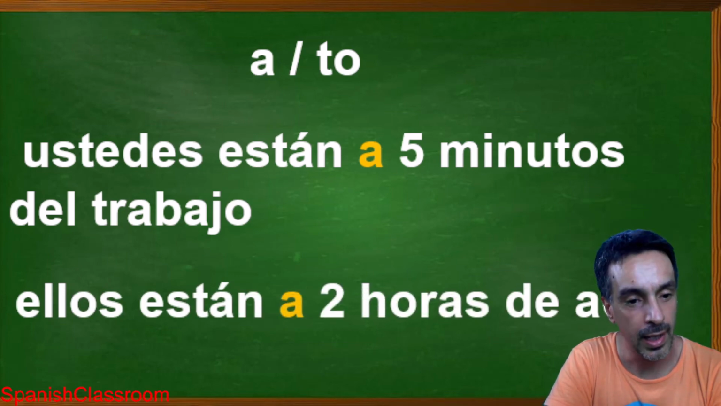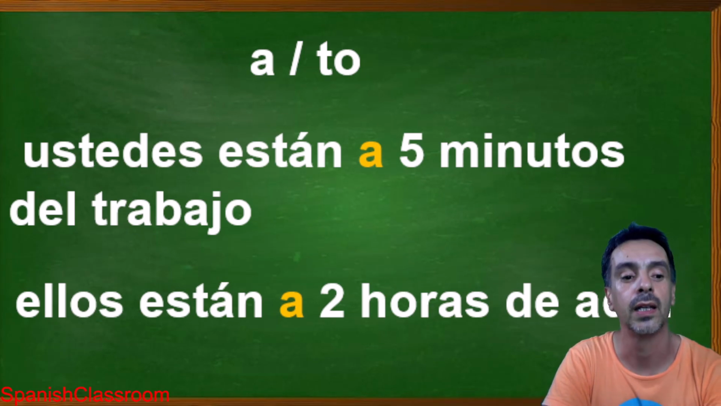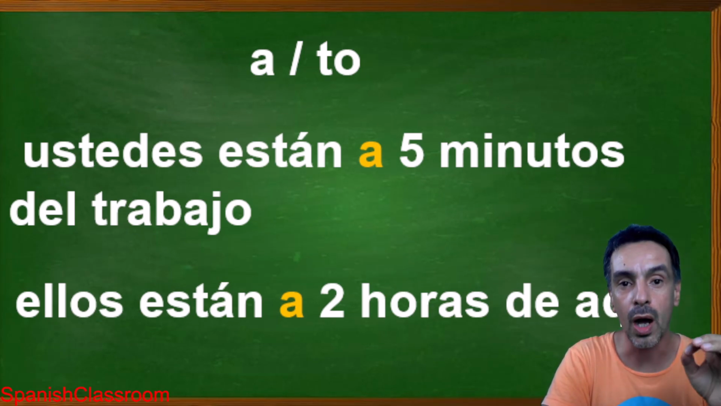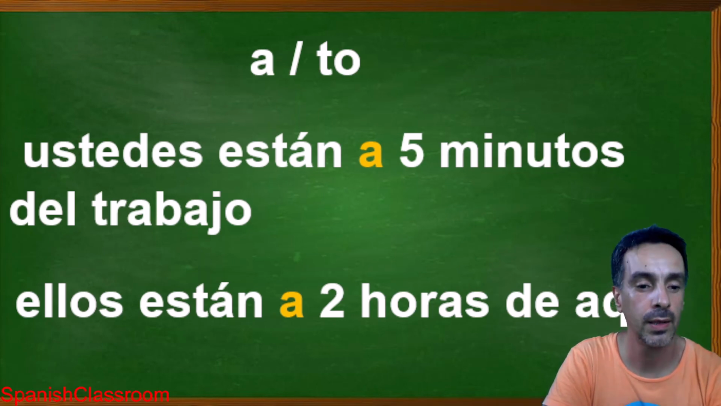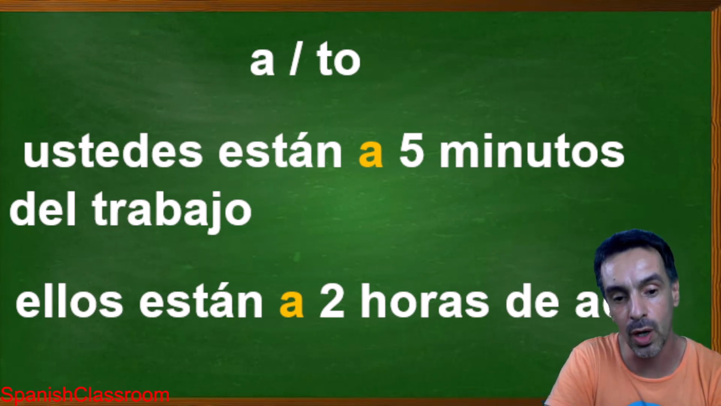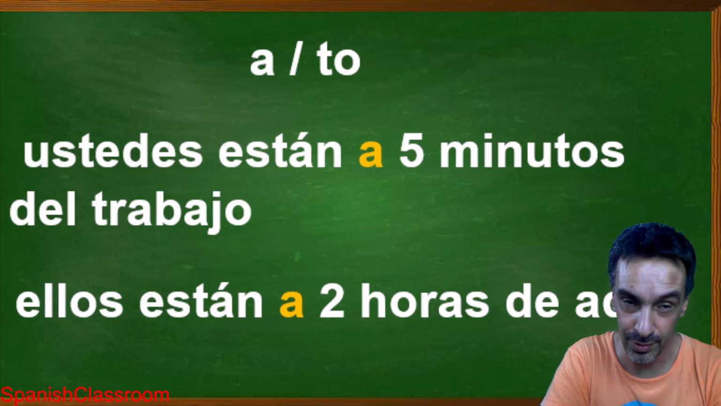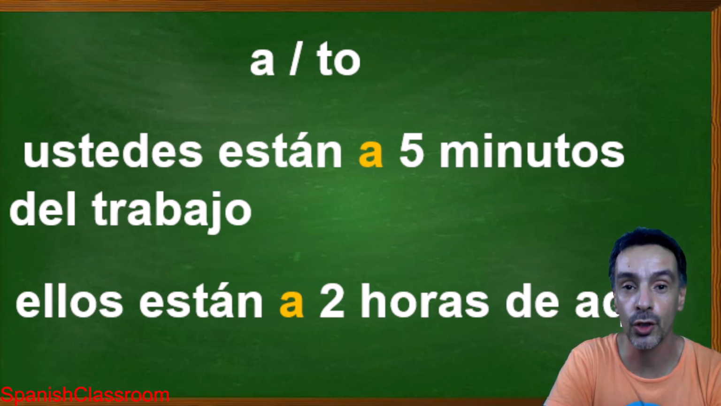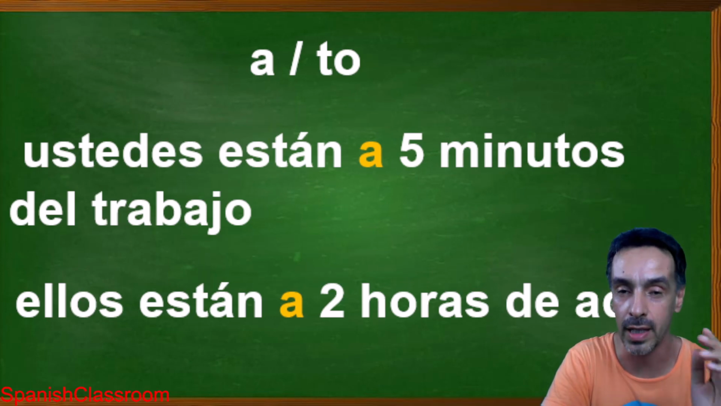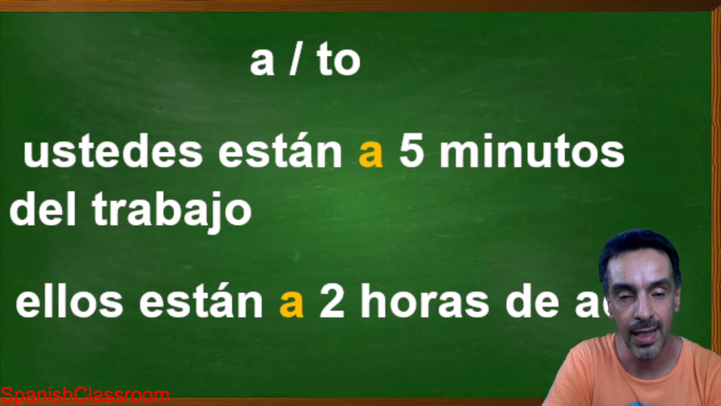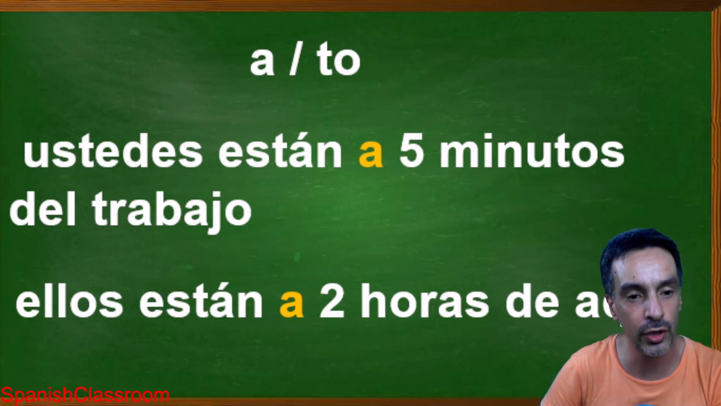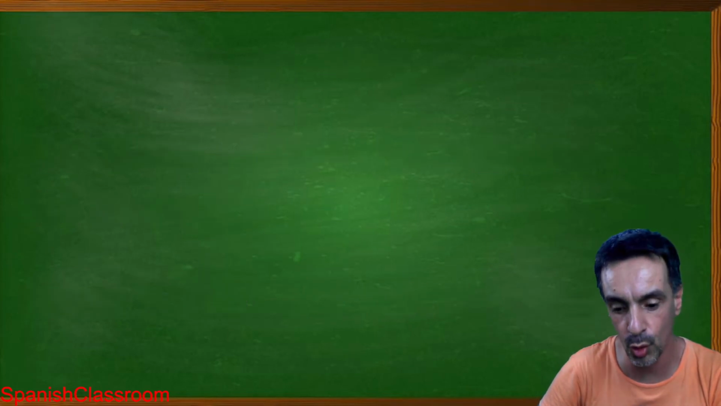Then, ellos, they, están a 2 horas de aquí. They are 2 hours from here, right? They are to 2 hours from here, if you want to translate directly again. So, ellos están a 2 horas de aquí, right? So if you see, that's the way to use the preposition a in plural, la preposición a en plural.